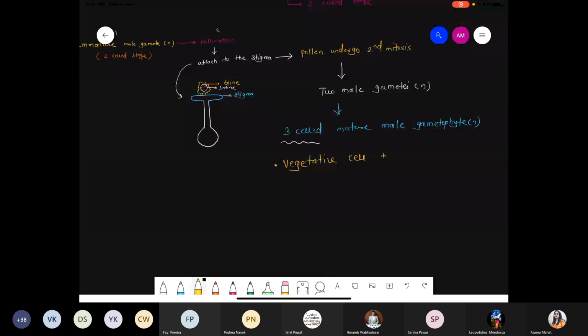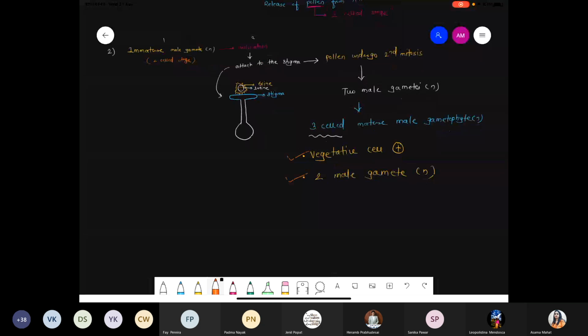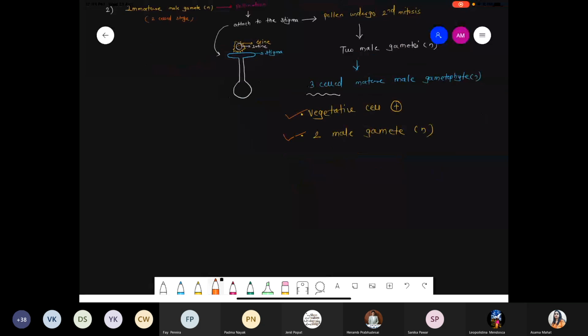Because now whenever we are talking about the after-pollination process, when that pollen grain is released, that vegetative cell converts into the pollen tube, and the generative cell converts into two male gametes. So I'm just writing the information. Please write down this information in brackets. So at this point we are talking about after pollination, okay? When that pollen grain attaches to the stigma, after pollination there are two important events that will occur.